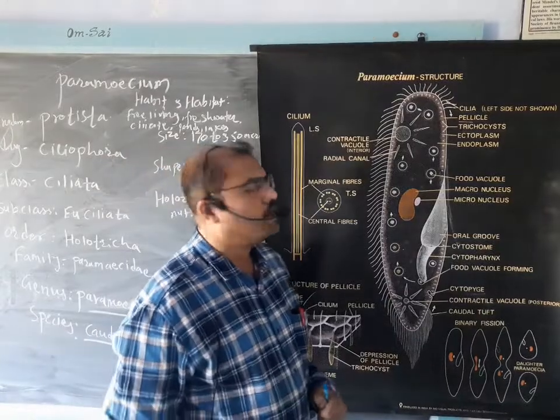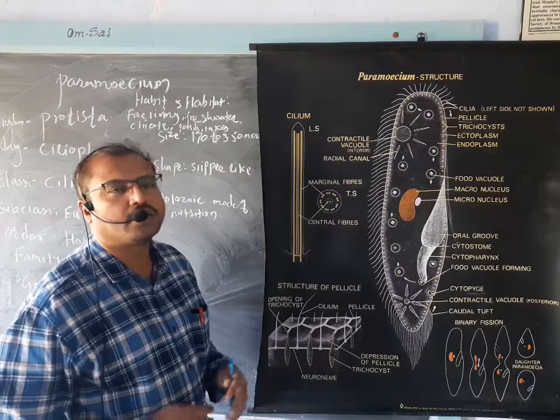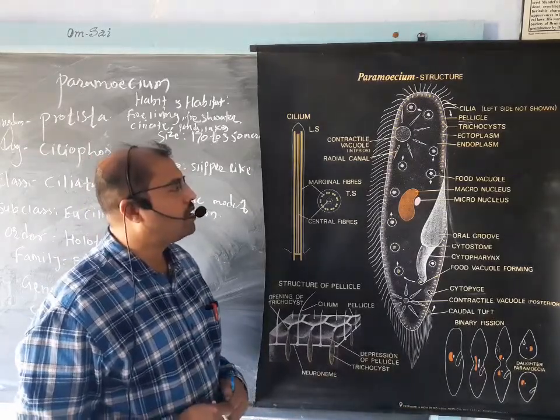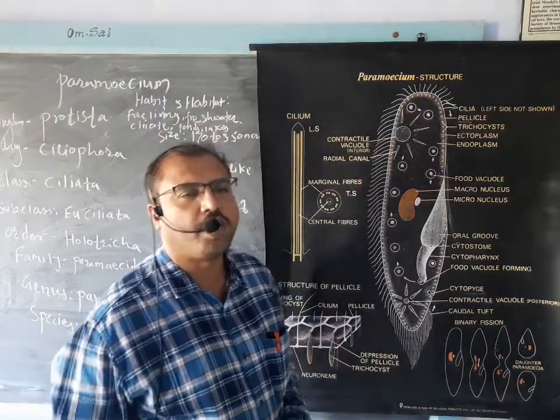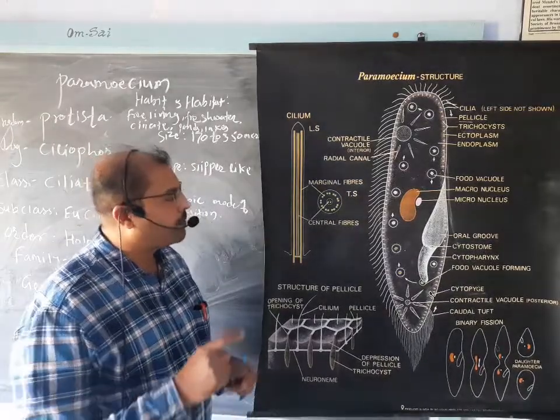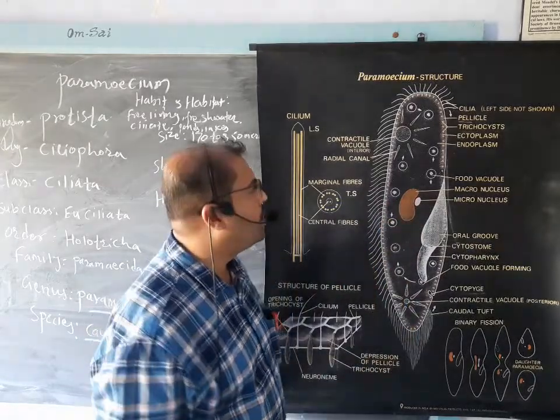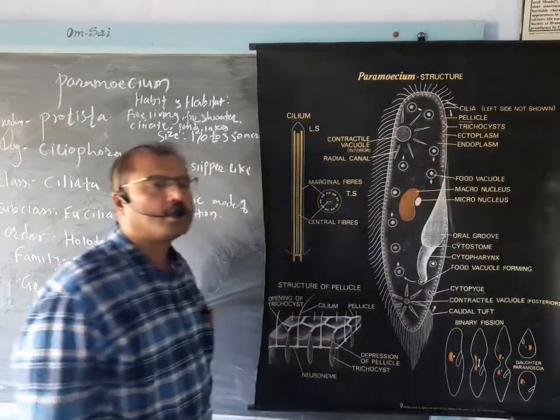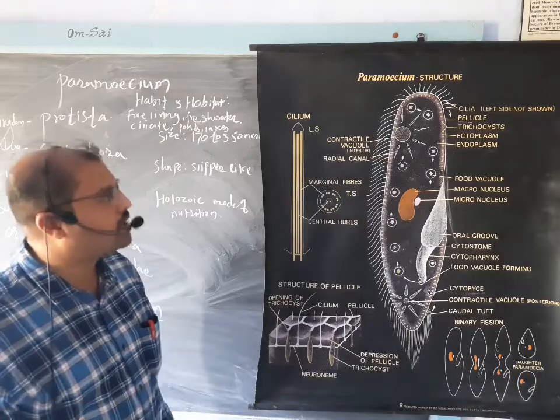Pellicle is a cell wall which is somewhat rigid and at the same time somewhat flexible, so with the help of this flexibility the animal can twist or bend, but the structure remains as it is, like the sole of a slipper. It gives the particular shape to the outermost covering of the cell.